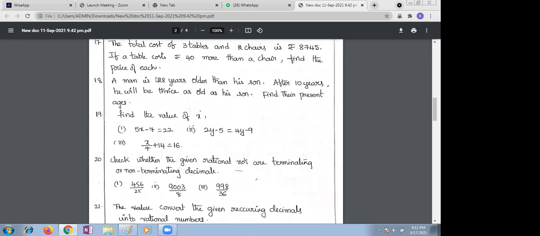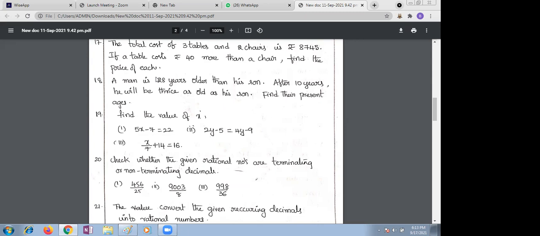A man is 28 years older than his son. After 10 years, he will be thrice as old as his son. Find their present ages. Okay, after 10 years, what we are doing, the end is correct. The end part is after 10 years they are relating.